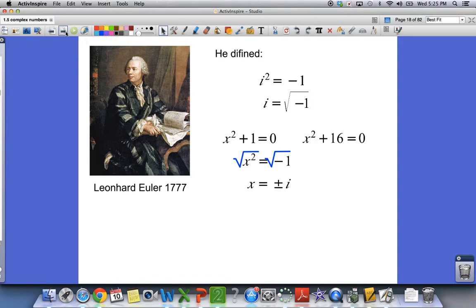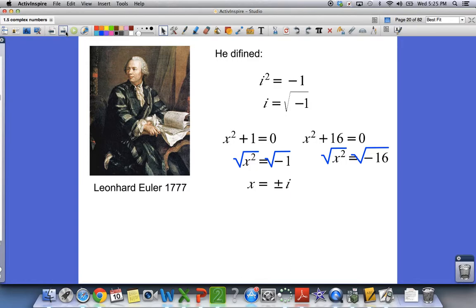They use it in, I don't know, suspension bridges, I think, various things. So here's another example. Let's take x squared plus 16 equals 0. To solve this, we want to find all the solutions that make that true. Again, subtract 16 from both sides. Take the square root. Now what's the square root of 16?